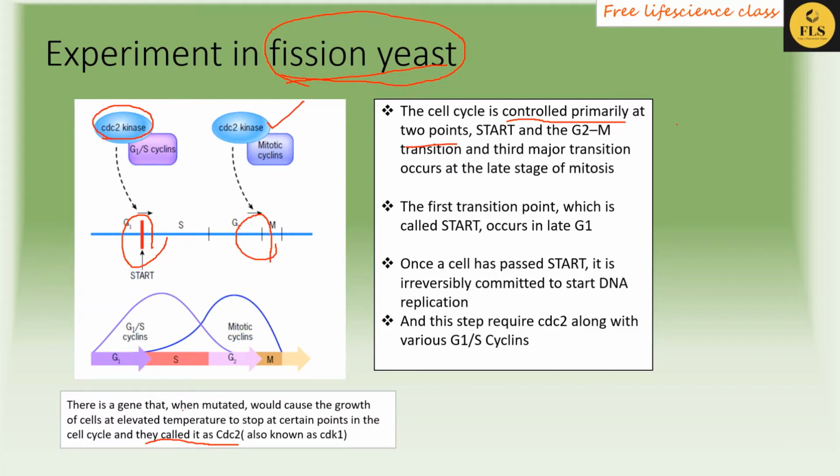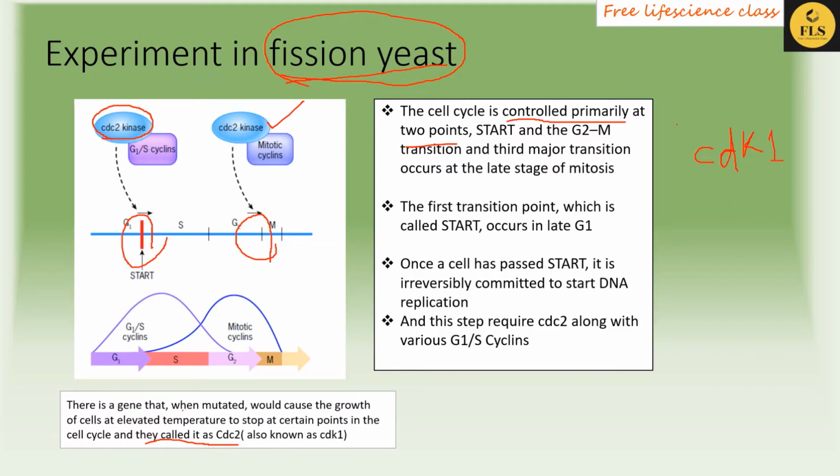From such experiments, they understood that different CDKs are required in different phases of the cell cycle. But the exception is when you put in CDK1, the cell cycle definitely progresses.